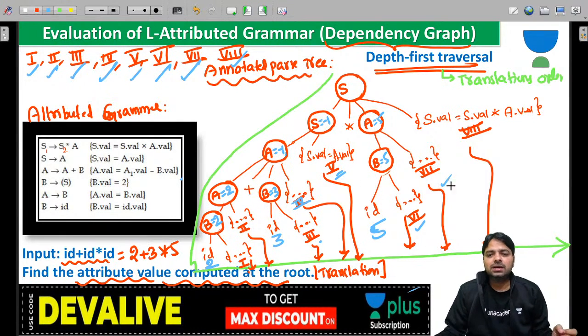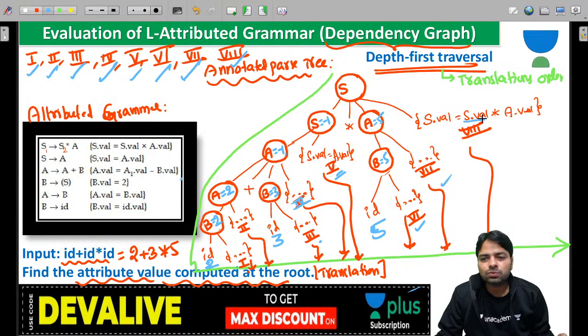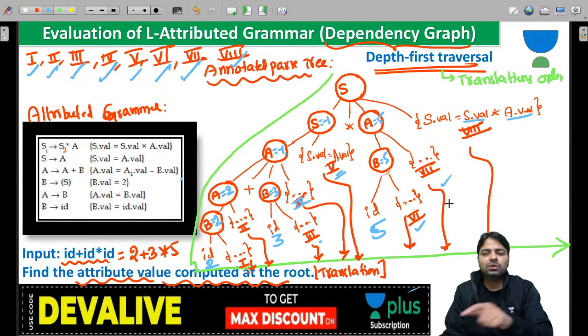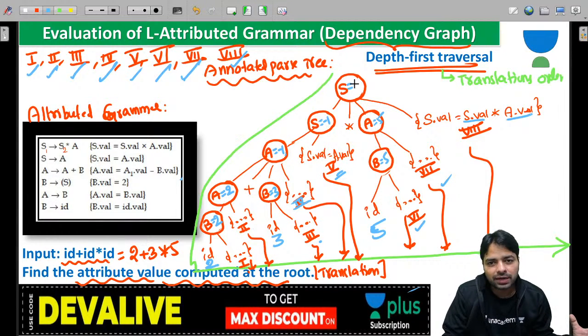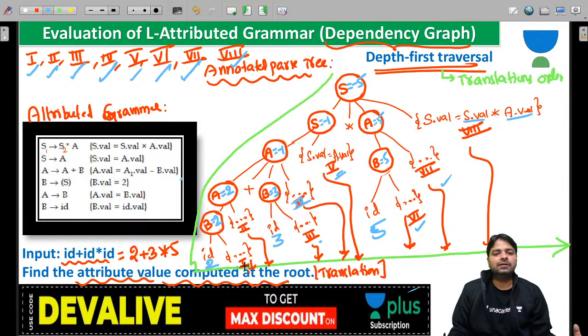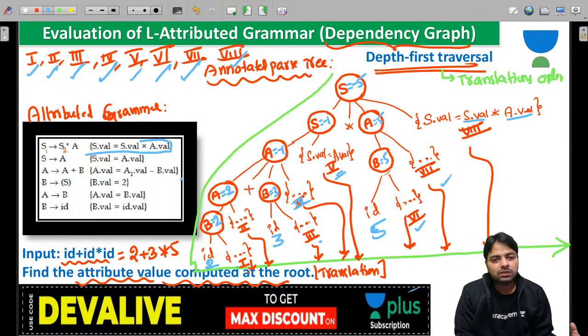Now eighth, numbering. Last one, guys. That A dot value is minus 1, and minus 1 into 5. Is it into or plus? You have to look inside. Minus 1 multiplied with 5 is minus 5. So we will get minus 5 at the end. So that's the final answer. Everybody?